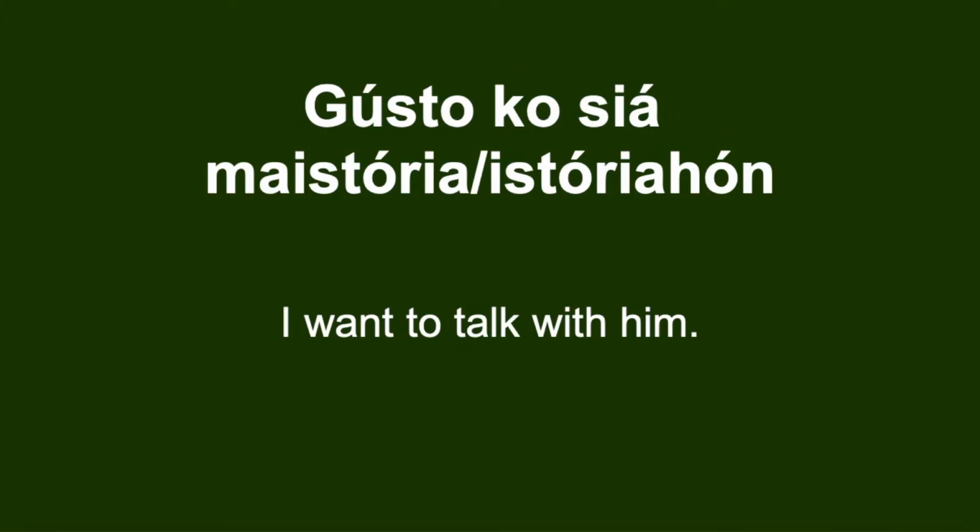But if it's a pronoun, it has to come before the verb here. See, gusto ko is by me, or I. It's the possessive or object-focused first-person pronoun. Gusto ko siya is the third-person pronoun for him or her. Gusto ko siya may istorya. I want to talk with him. So siya has to come before the verb.